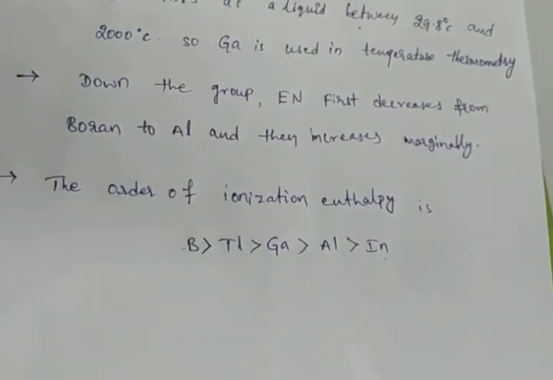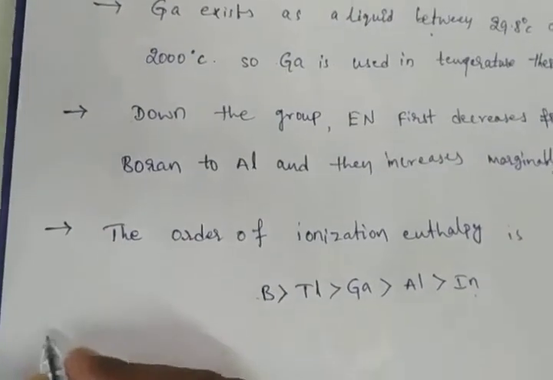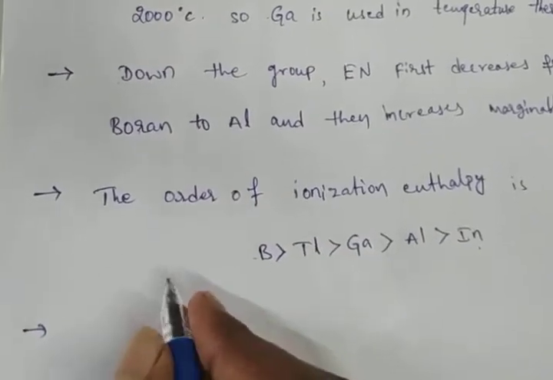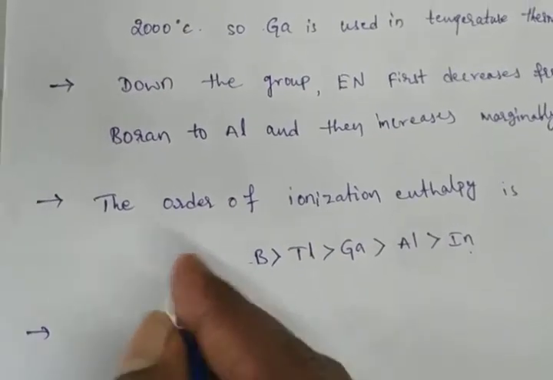In the same way, electronegativity. Just now we discussed electronegativity.